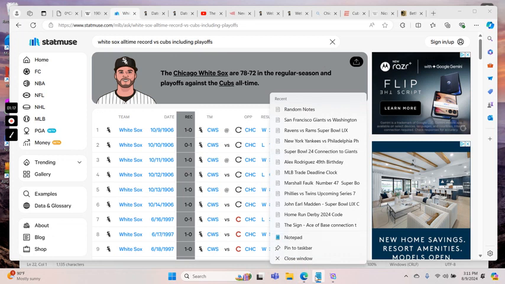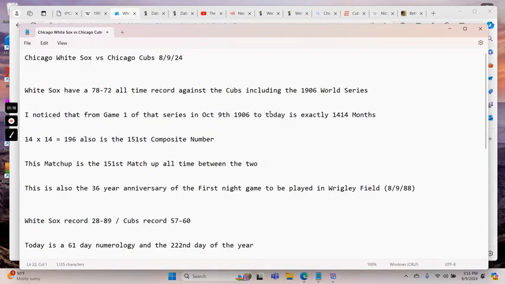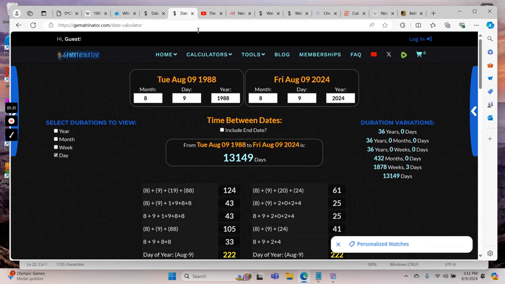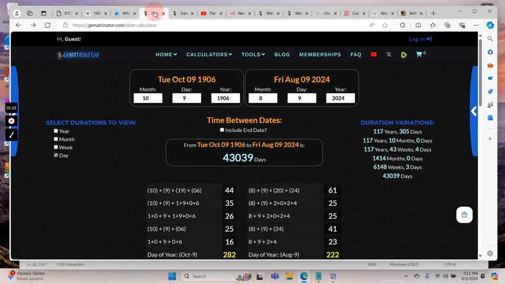Now we're heading back to the notes here. Sorry, this has been tough. All right. I noticed that from game one of that series on October 9th, 1906 to today is exactly 14 months. So we're going to take a look at that here. Notice you can see, from October 9th, 1906, the day of game one of that World Series, to today is exactly a span of 14 months.